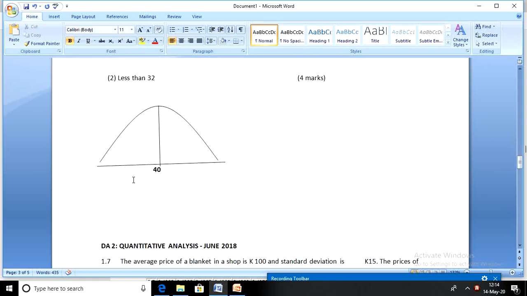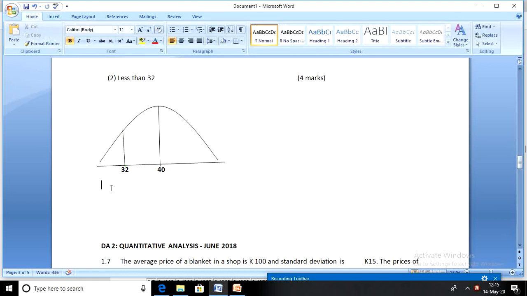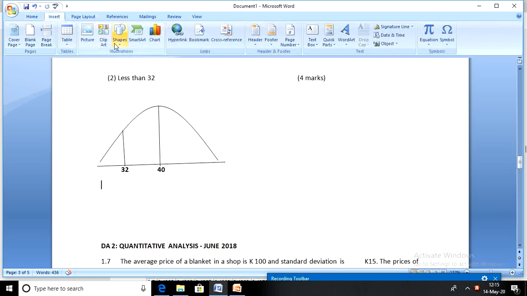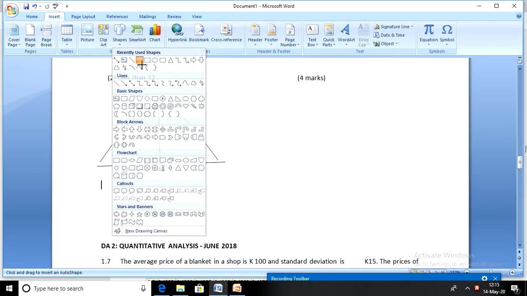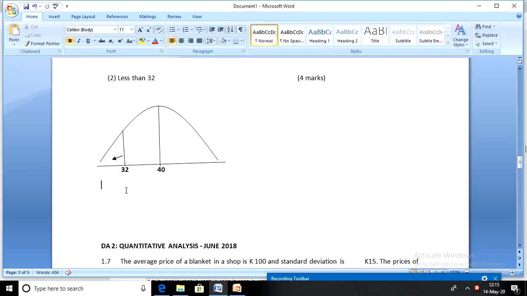32 is on the left side of 40, so put the 32 mark on the left side of 40. Use the z-score to calculate the area between 32 and 40 and then see whether you need to subtract or add. The question says less than 32, so the area you are interested in is this area, less than 32.